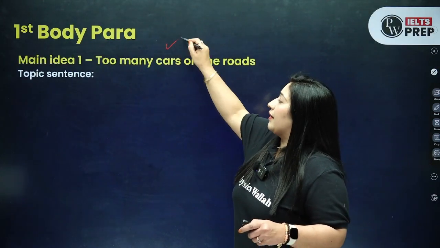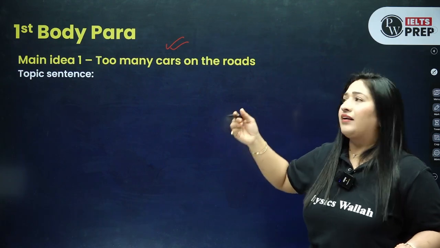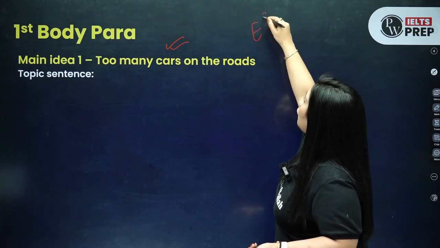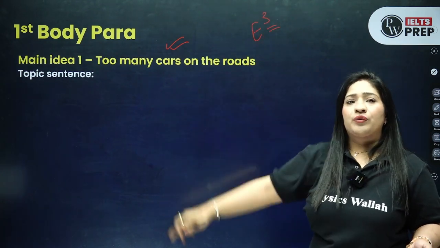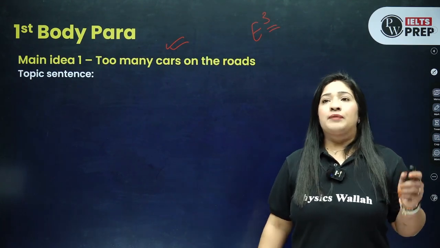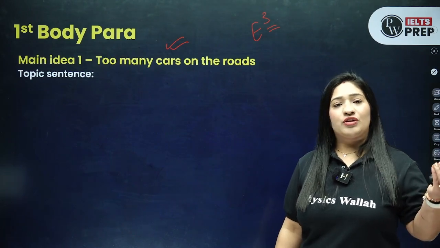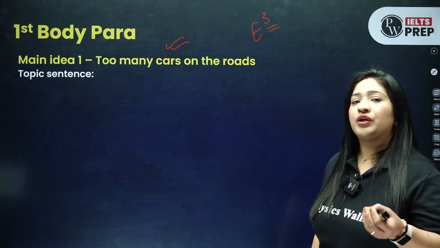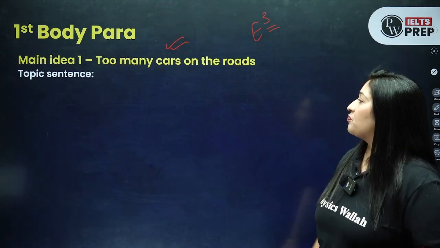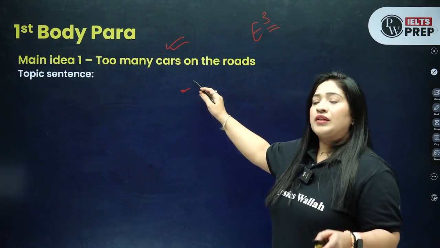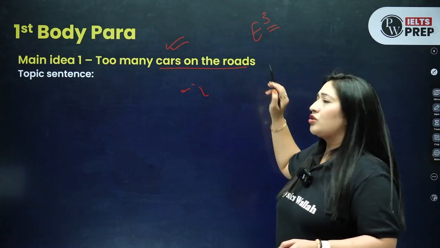Now the body paragraph 1. So you know that in body paragraph 1 we follow the E cube. This is what I have told you in the previous classes also. The body paragraph E cube is what? First the evident, then you are going to explain that and you are going to give an example. So let's follow this. So the very first reason, as you know we have taken, is that there are too many cars on the road, right?